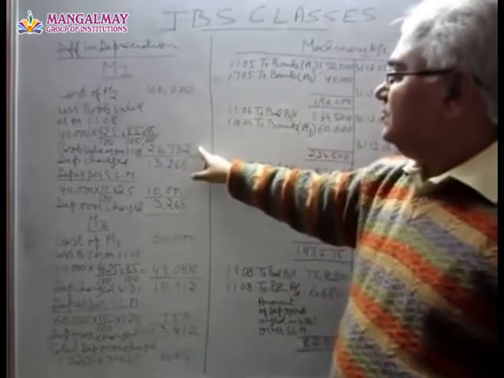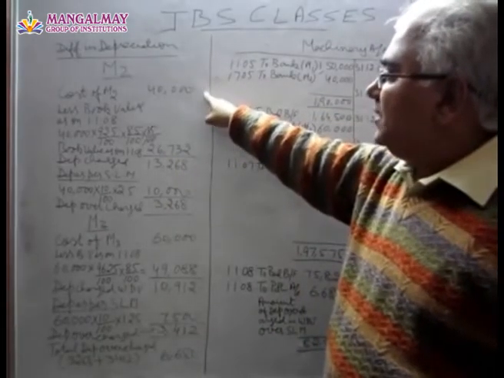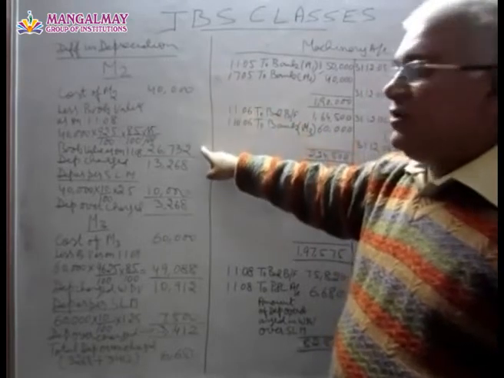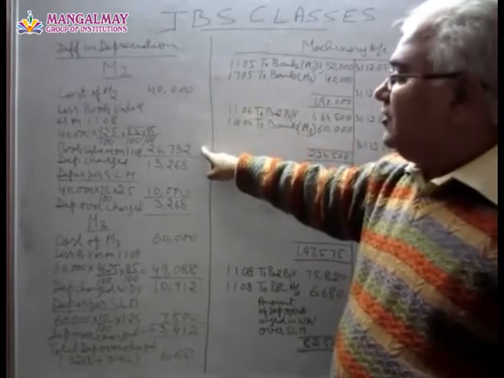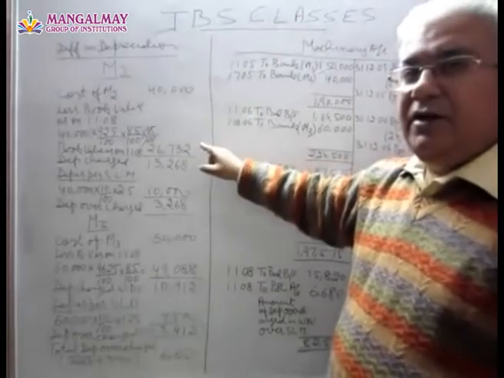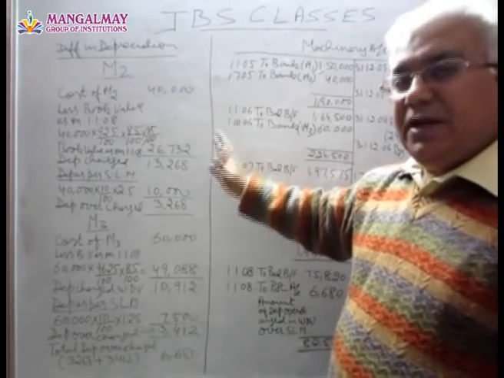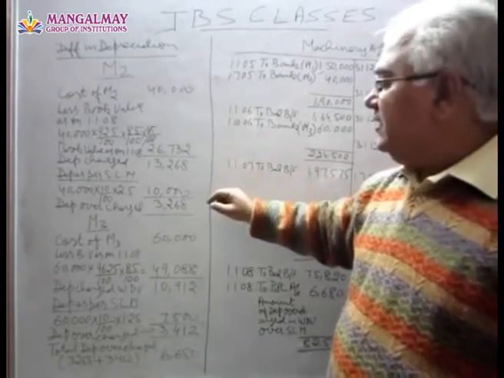So this is the value. If we reduce from the cost price the book value as on 31/12/07, we get the depreciation charge on this machinery up to that period.